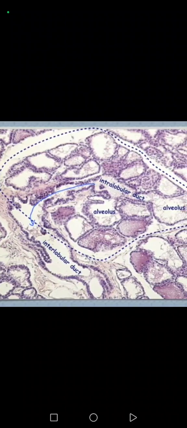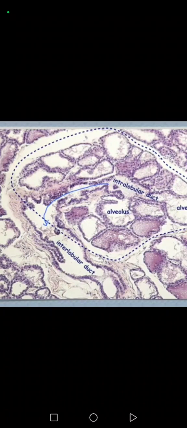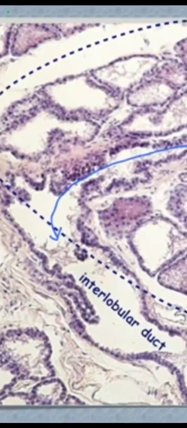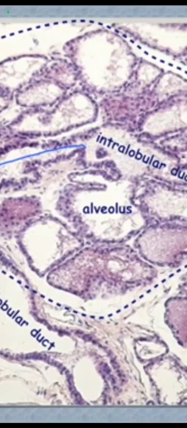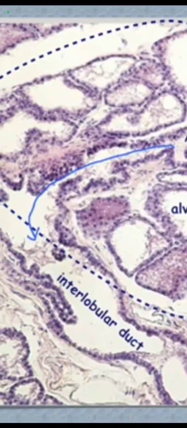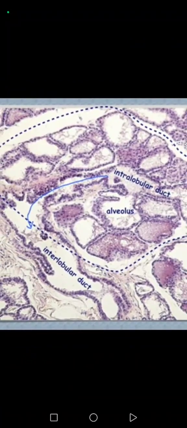The intralobular ducts are in the lobule. So this is a lobule, but the interlobular duct, as you see here, they are both lined by epithelium. It's outside, okay? So the milk is released from the intralobular duct to the interlobular duct, okay?